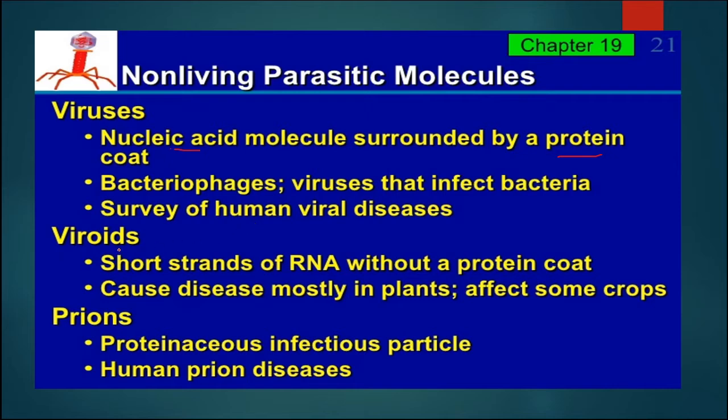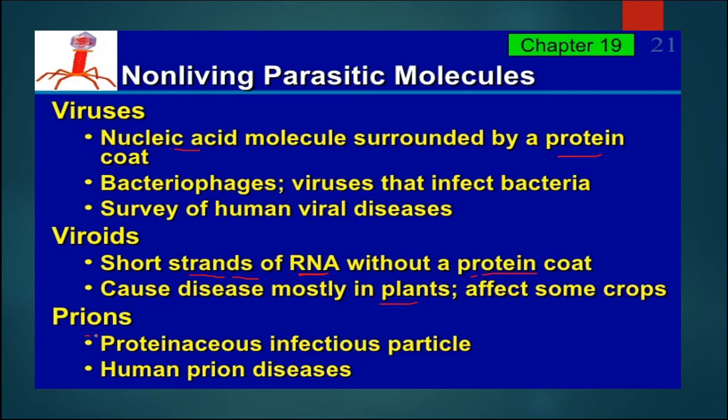Now viroids are smaller entities which have only genetic material, that is RNA, and here the protein coat which is present in viruses is absent, although their RNA has a lower molecular weight than viruses. This was first explained by T.O. Diener when he was studying the potato spindle tuber disease. Viroids produce different types of disease in plants and affect different types of crops.